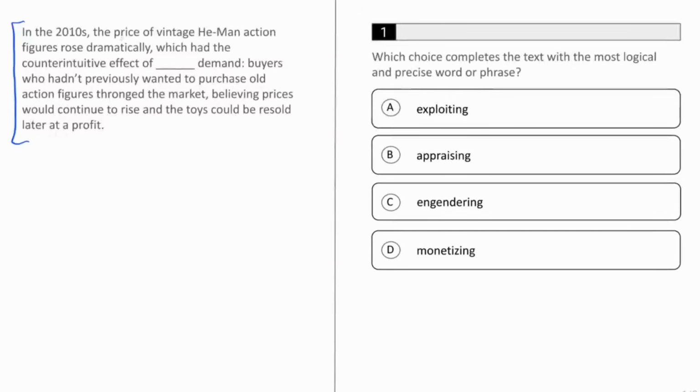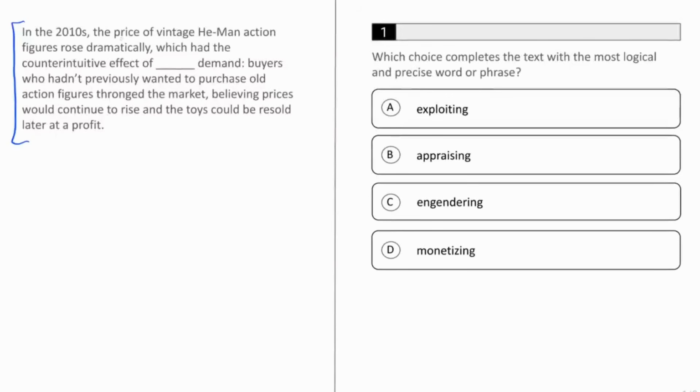Mr. Greenberg. What is it, student me? It's talking about prices going up, so the answer has gotta be monetized. Oh, student me, really? You can't just pick out a random keyword and base your answer off that. You need to think about what the sentence is actually saying. So let's break this down.